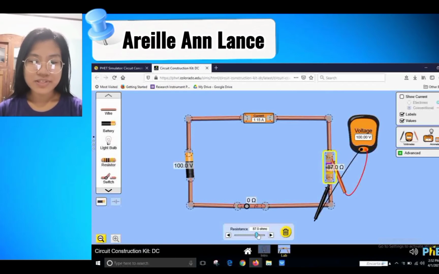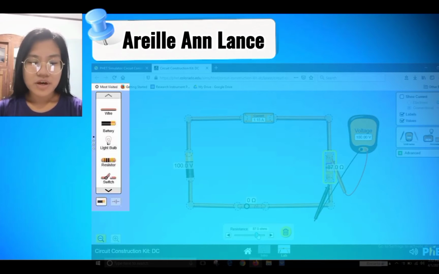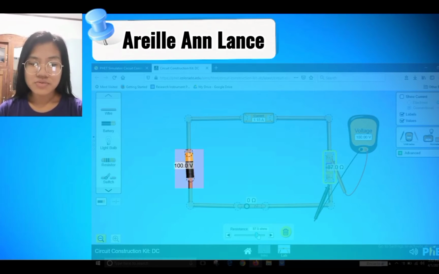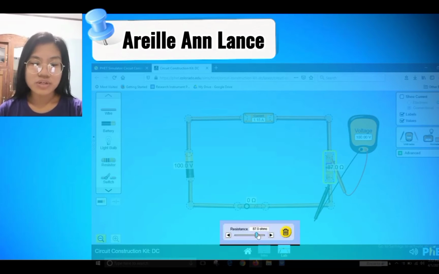the diagram by using the simulator. First, we will construct our circuit by selecting a voltmeter, as you can see on the right, and the ammeter. On the left side, you can see several items for the connection of our circuit. Switch, battery, resistors, and several wires can be used by dragging and connecting them into place with the voltmeter and the ammeter.